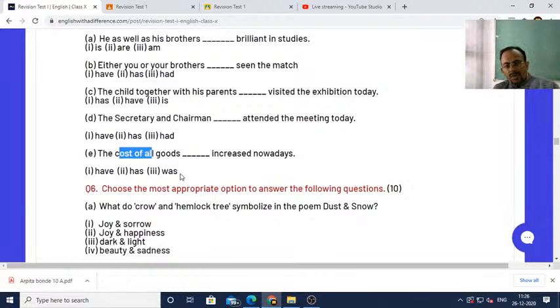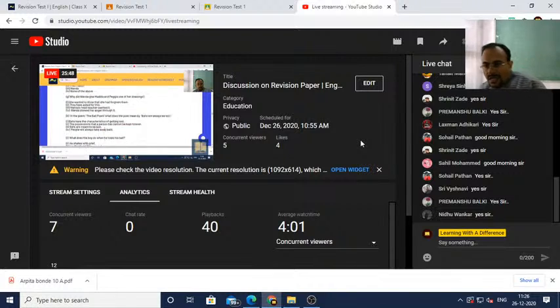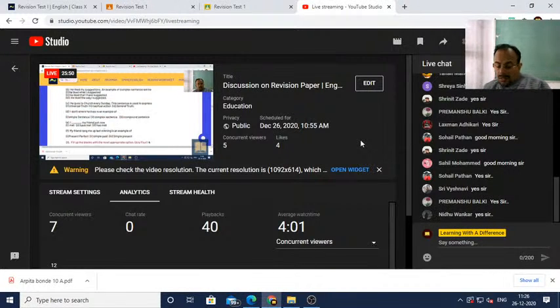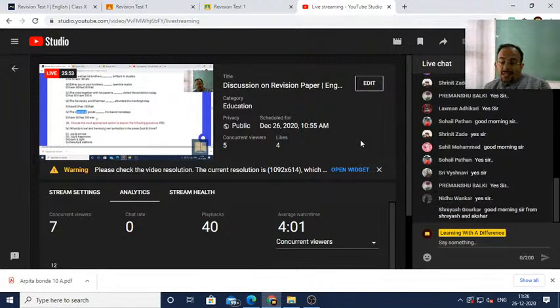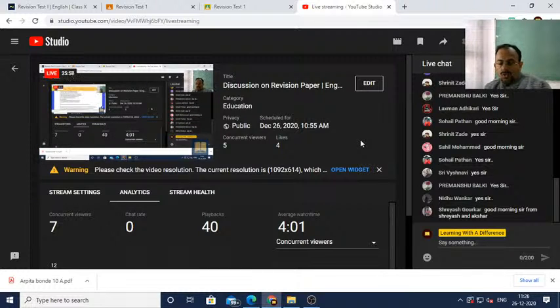Okay, and remember, this time on the one hand it is very easy to score marks, and on the other hand it is difficult, because in multiple choice questions the answers are very close actually. So you need to be extra careful, and also you need to write all the numbers the way I have suggested: not only the full sentence, but also the question numbers, sub-numbers, Roman numbers, and the word which contains the answer. And moreover, multiple choice questions are difficult.